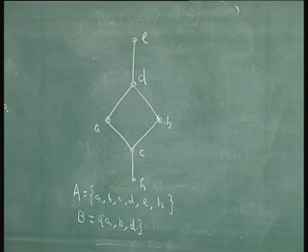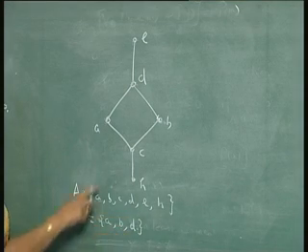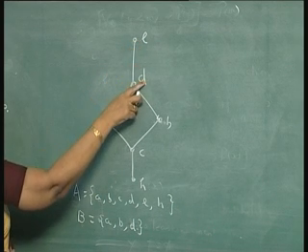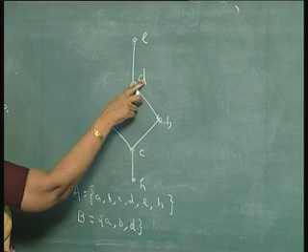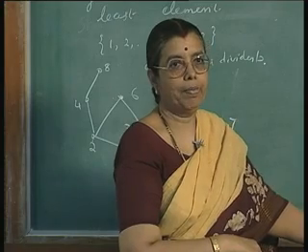Element b belonging to A is a least upper bound for B if b is an upper bound and for every upper bound b dash of B, b is less than or equal to b dash. So, if you consider this set A, B, D, E is an upper bound, D is also an upper bound, but D is the least upper bound. Similarly, you can define lower bound and greatest lower bound.